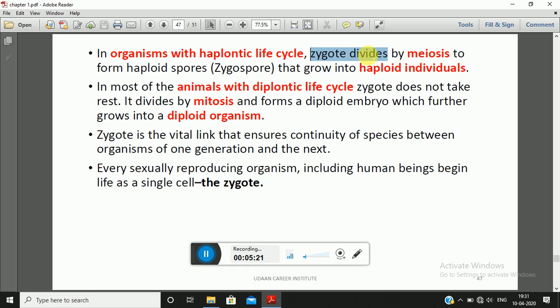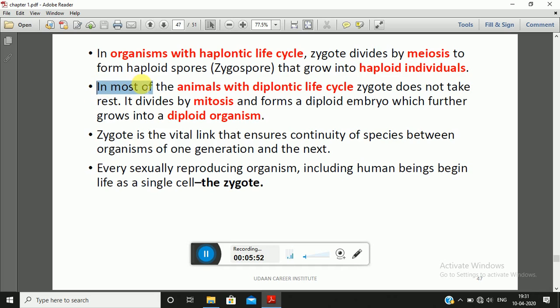So the zygote undergoes division by the process of meiosis, and it leads to the formation of haploid spores. So algae and fungi are the organisms with haplontic life cycle where the zygote divides by meiosis, leading to the formation of haploid spores, and these haploid spores will grow into haploid individuals.